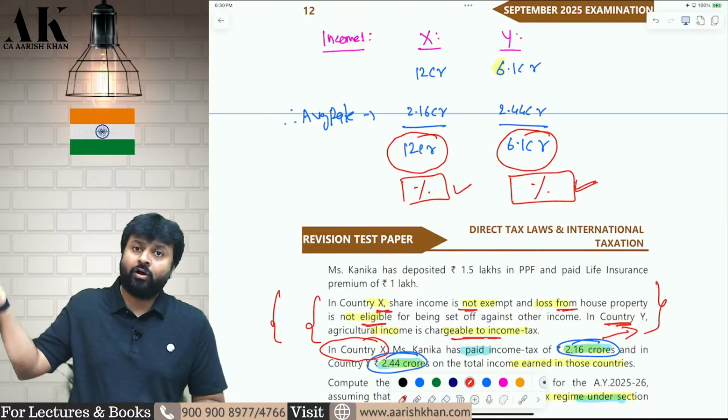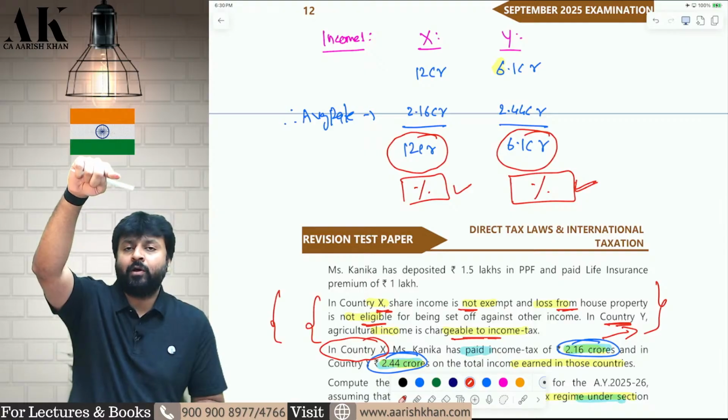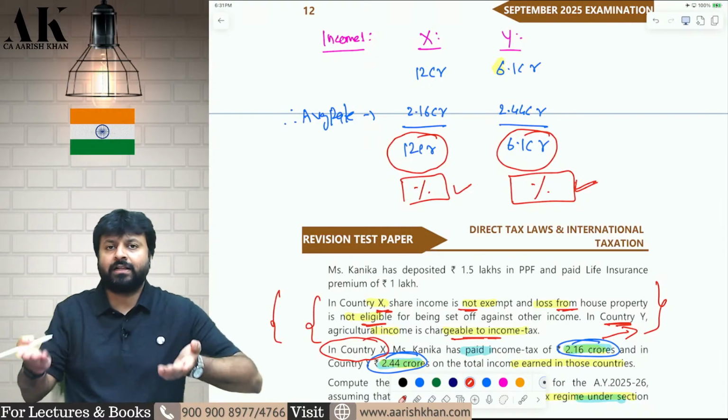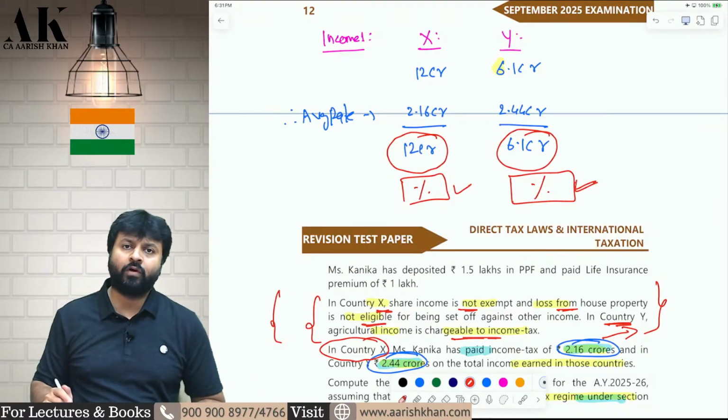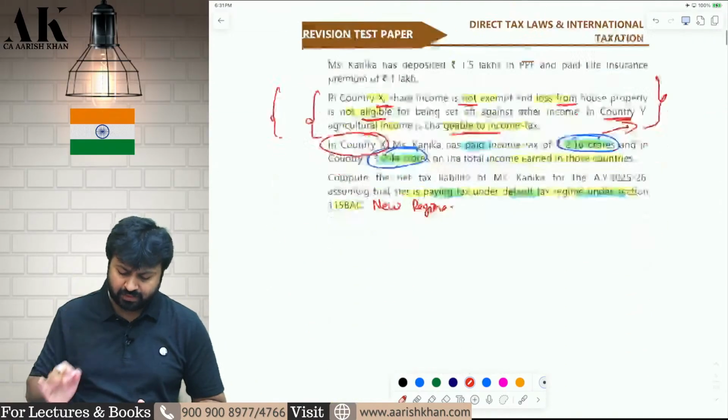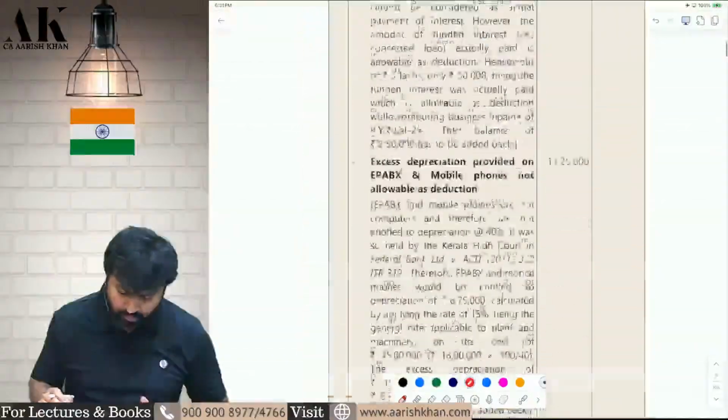Did I also get the average rate in India earlier by following partial integration? Yes. After that, you have to apply whichever is lower on your doubly taxed income, and then you will compute your relief. So this is what this question is all about. This is how you are going to do this particular question.